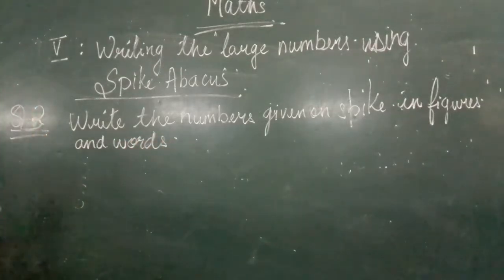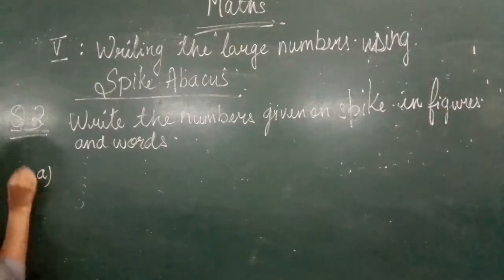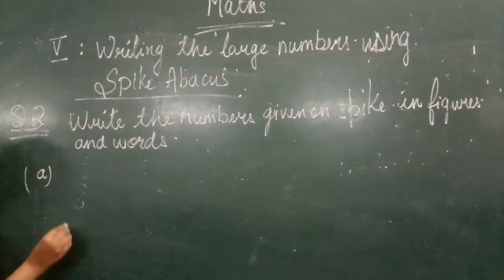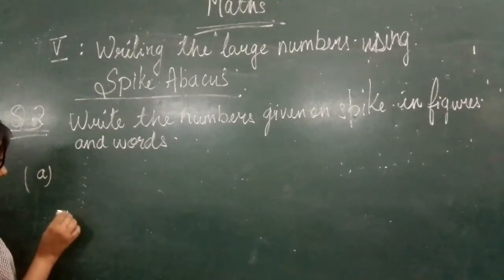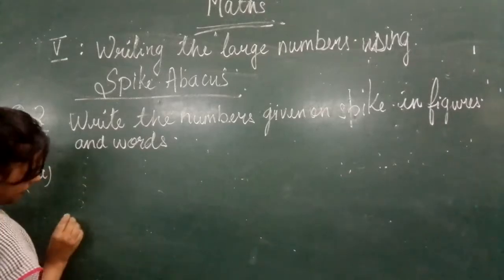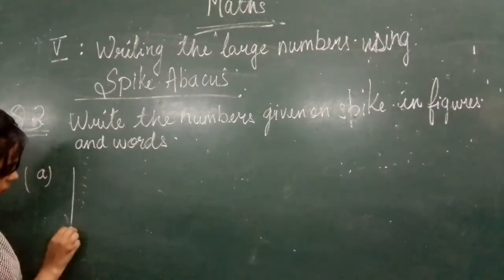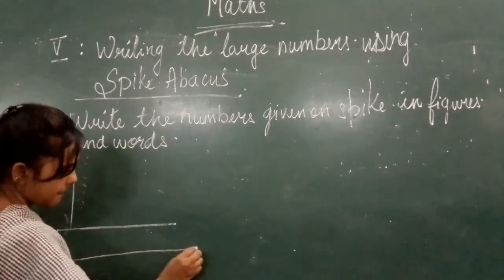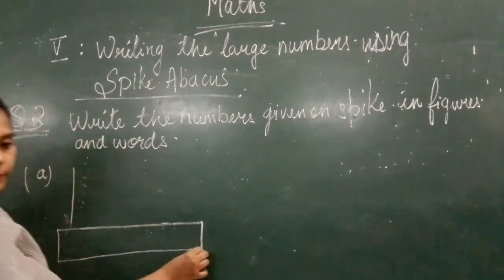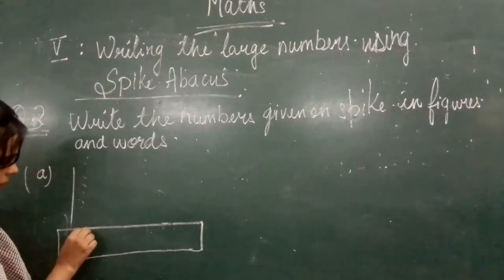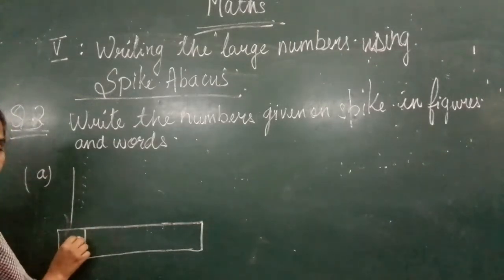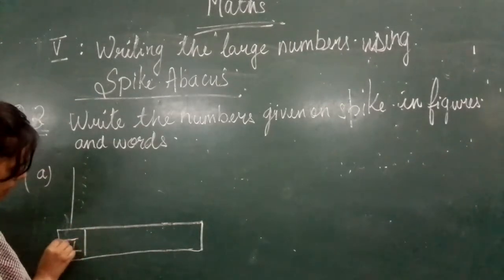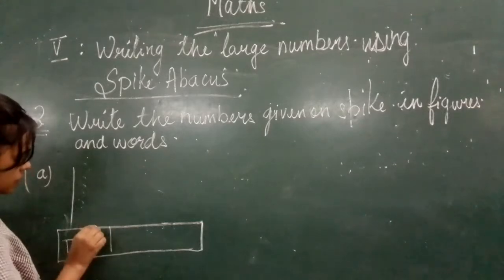Okay, see in third, the A. So this is your abacus. Start copying it.